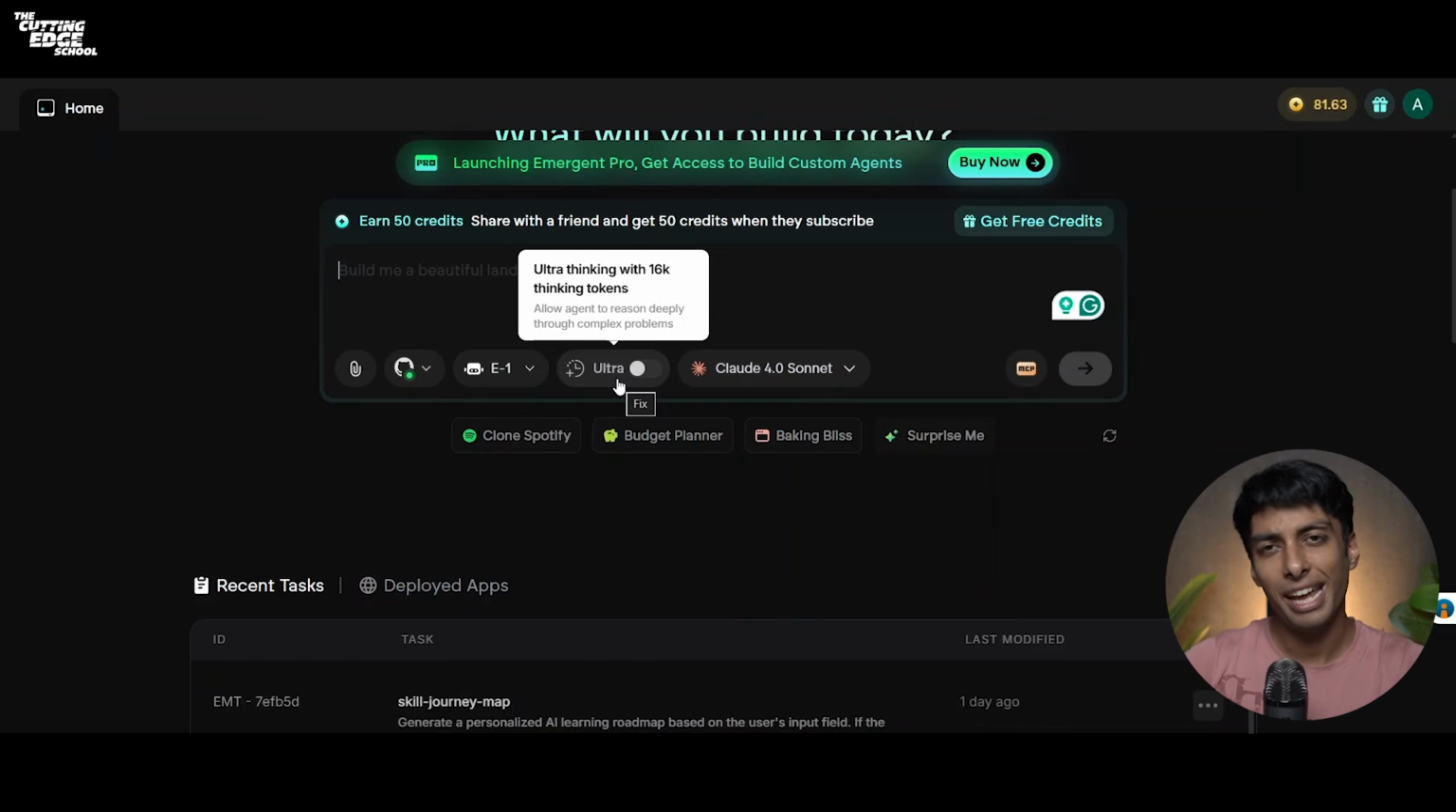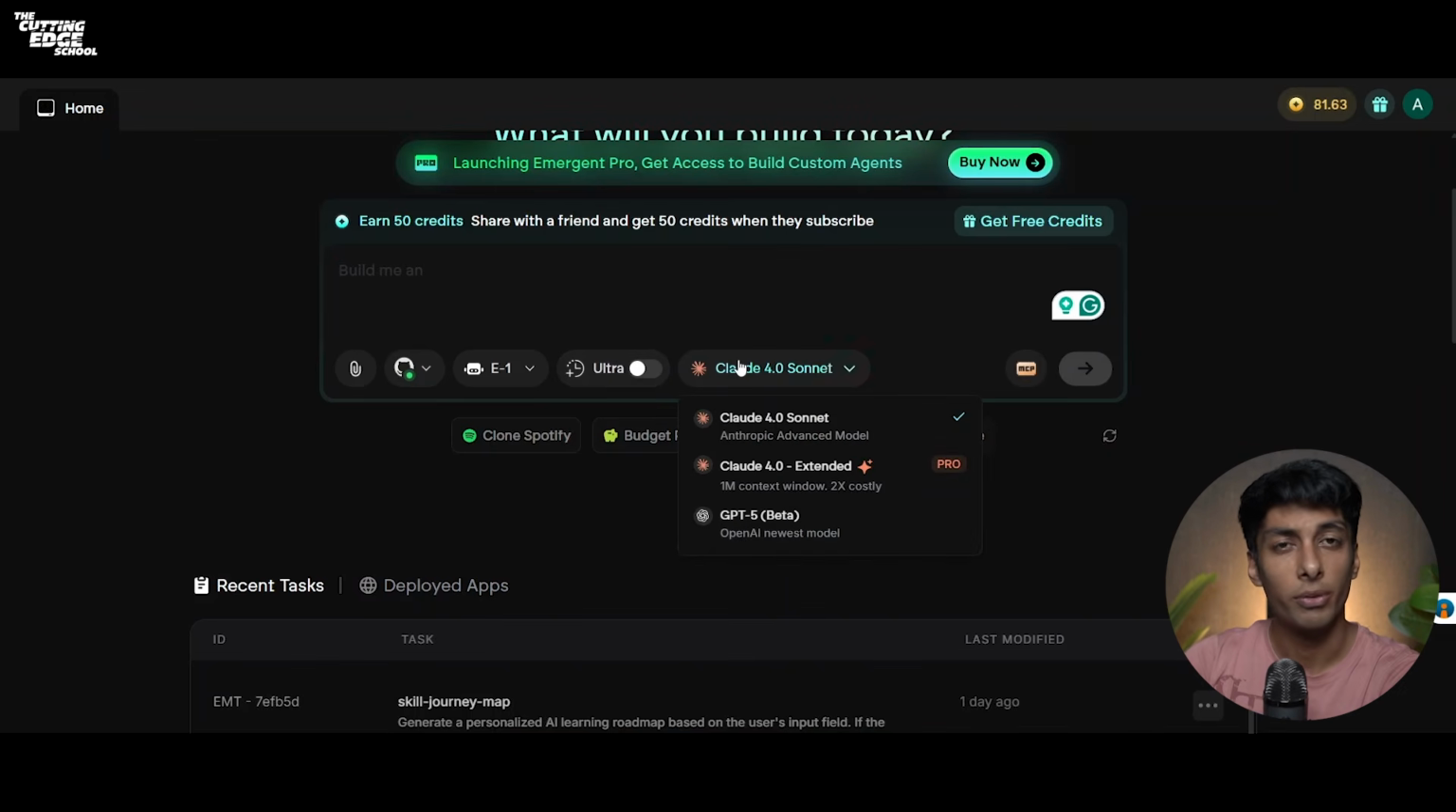Well, when AI models work, it's always better for them to think first and then deploy. This is the exact option that you can use for thinking of your AI agents. Now, you also get an option to select your LLM model. Claude 4.0 Sonnet is your default mode, while you can also select GPT-5, which is in beta version, and you can also select Claude 4.0 extended version, which is available on the Pro plan.